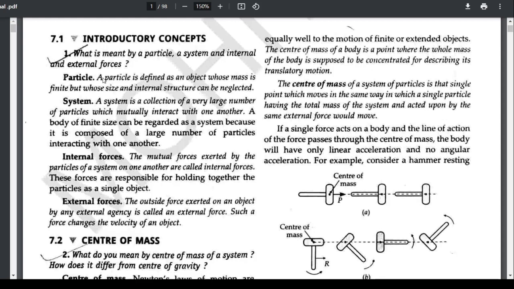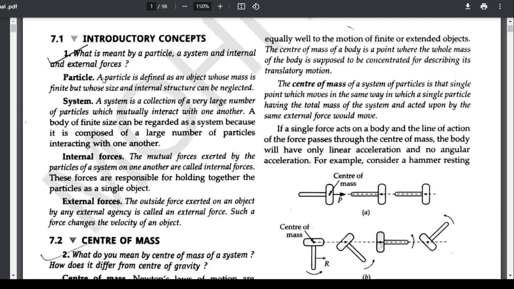Example, a body of finite size can be regarded as a system because it is composed of a large number of particles interacting with one another. That means a large body can be regarded as a system because it is made up of very many particles.